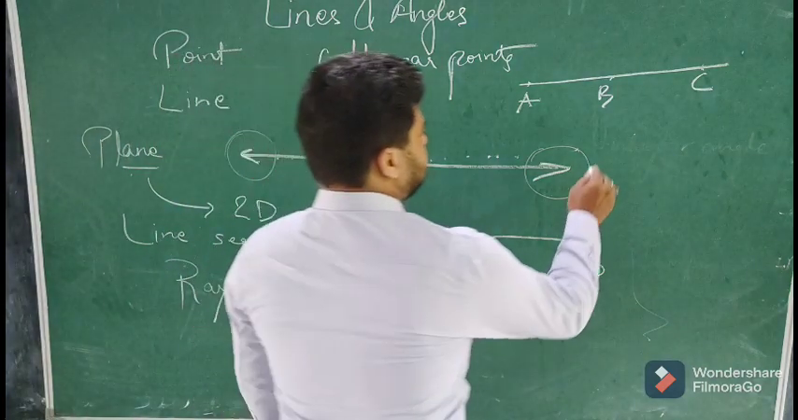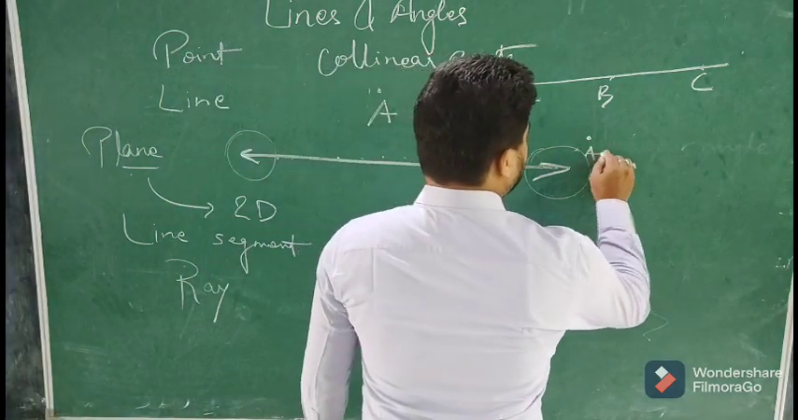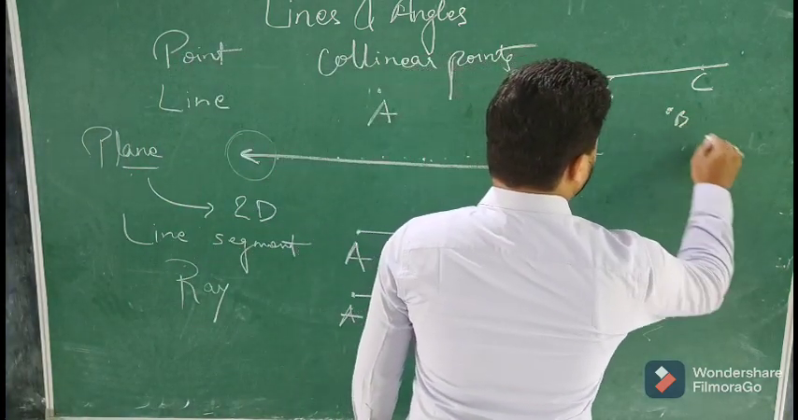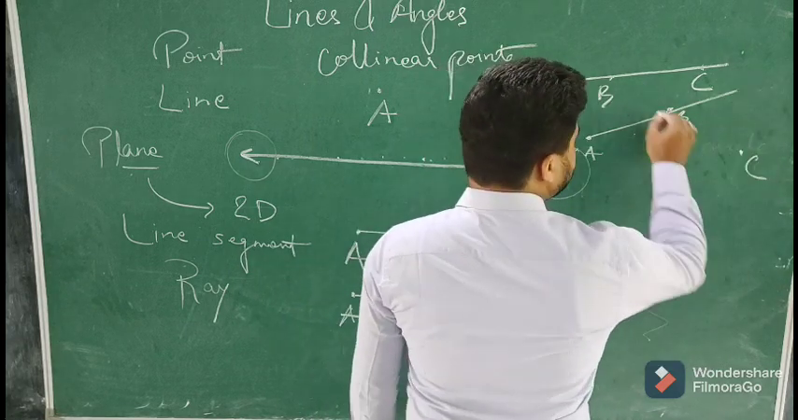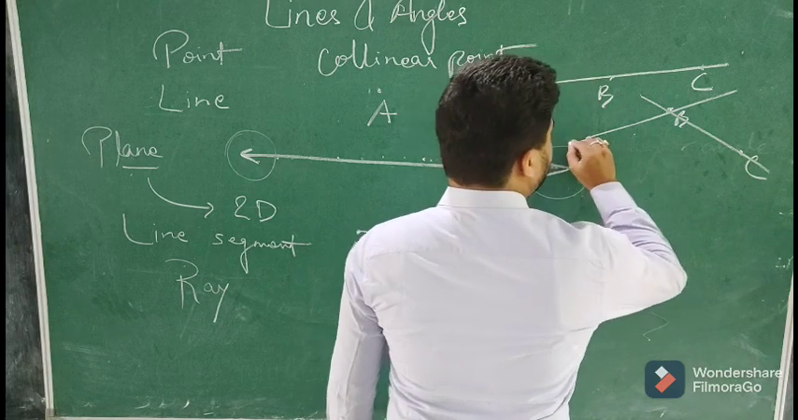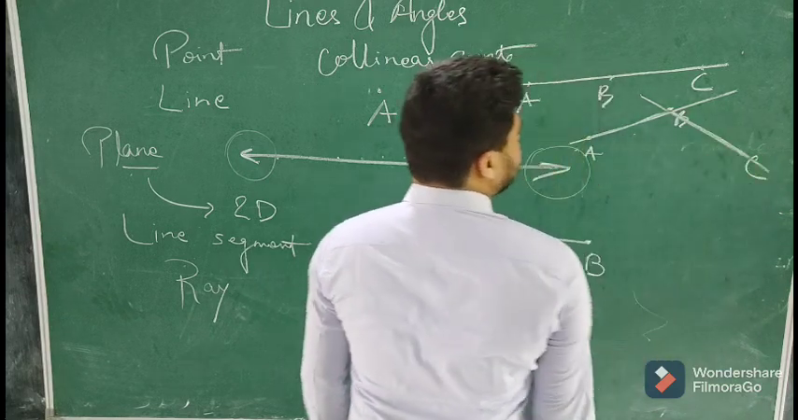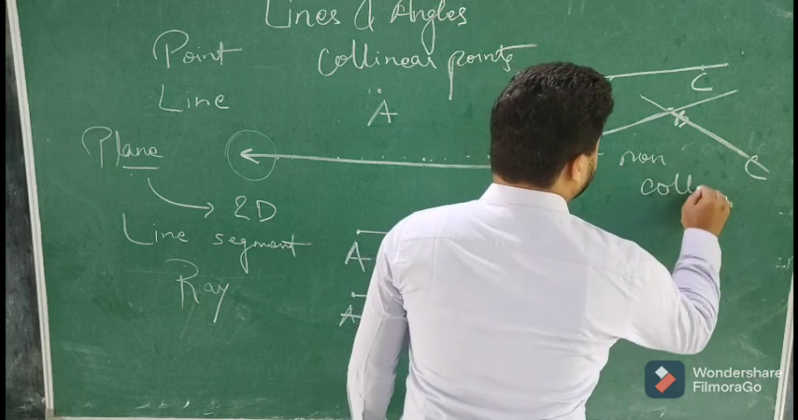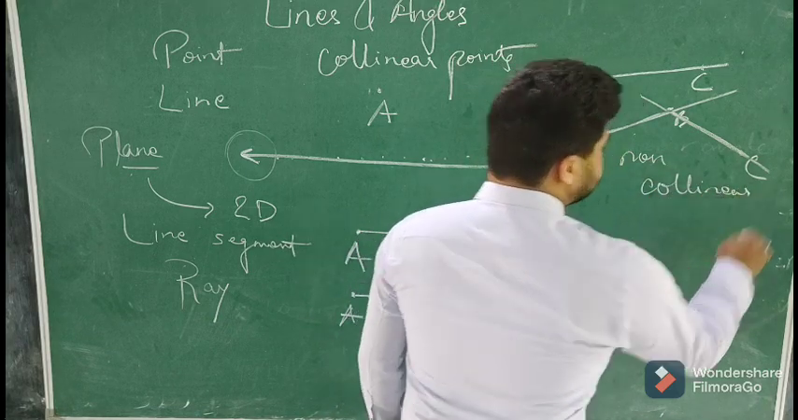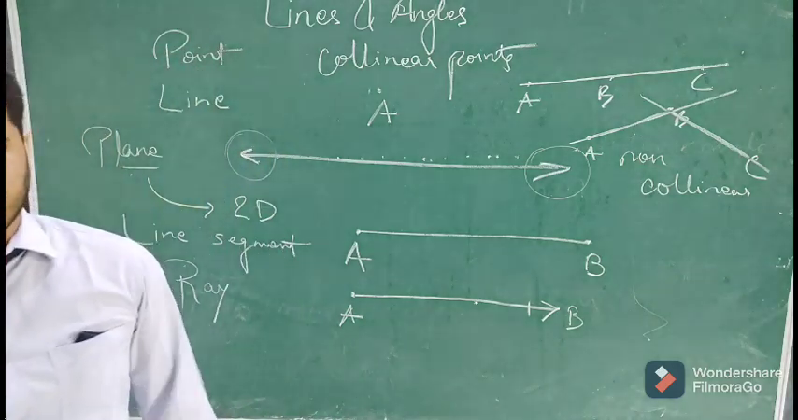And if they are not on the same line, that is, AB is on one line and BC is on another line, or if you draw and you are not getting a straight line, that means the points are non-collinear.